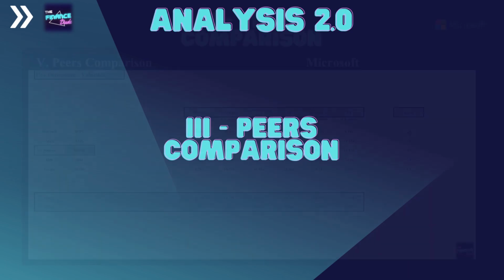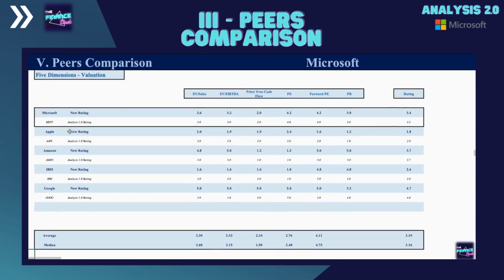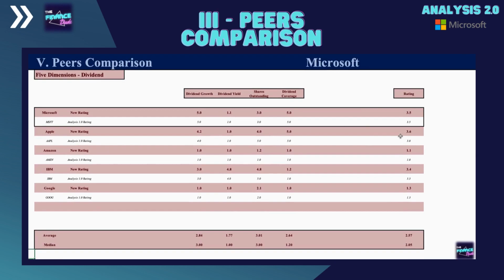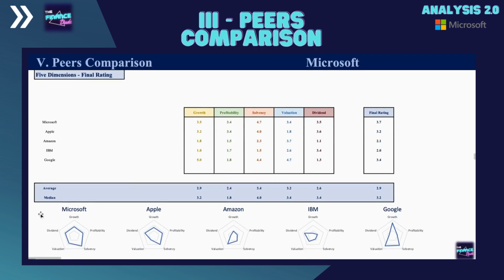In this peers comparison section, the goal is to compare the already analyzed 5 Ds of the target company to those of its industry peers. I make the same analysis on the competitors as I did in Analysis 1.0 on our target company. The purpose is to compare each other's ratings to understand if, in this industry, I am analyzing the best available company in the market. Often, I find a competitor that can bring even more value than the company under analysis. Either because it's more profitable, has higher growth, is less leveraged, isn't overvalued, is more shareholder friendly, has a better business model, or has competitive advantages that our target company doesn't have. If that's the case, I will conduct a deeper analysis, aka Analysis 2.0, to confirm whether the numbers, ratios, and metrics were telling the truth and if I just hit the jackpot.